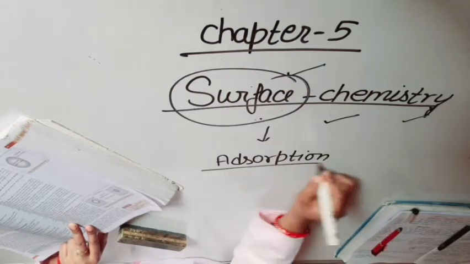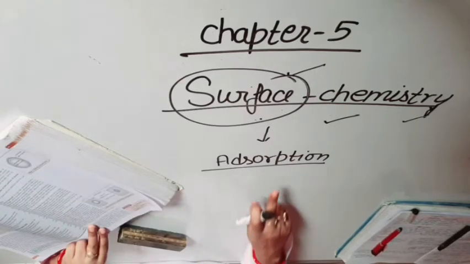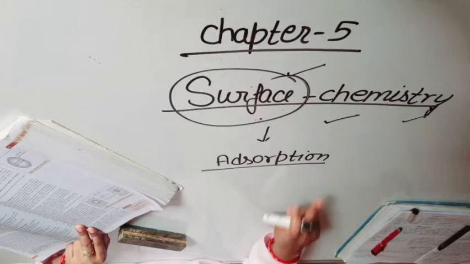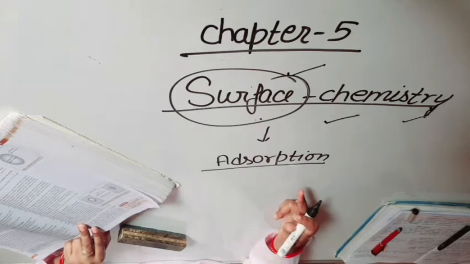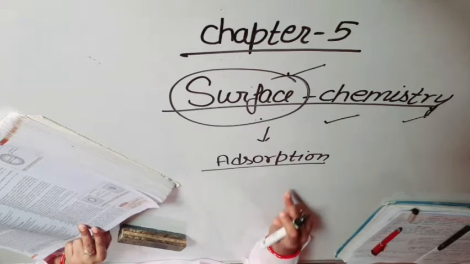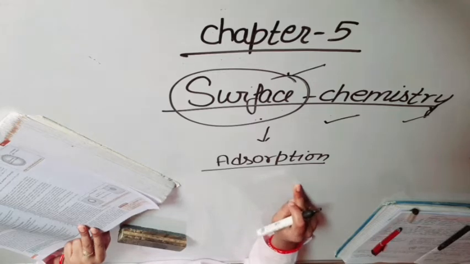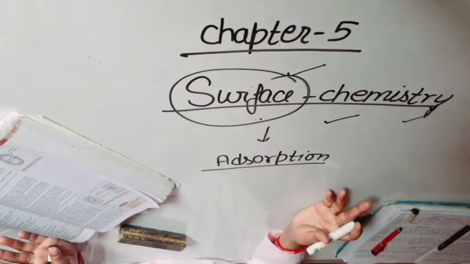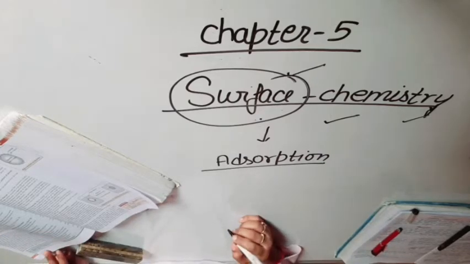Students, what is adsorption? Actually, the phenomenon of attracting and retaining the molecules of a substance at the surface of a solid or liquid, resulting in a higher concentration of molecules on the surface than in the bulk, is called adsorption. I think it is too long. So, let's understand with an example.